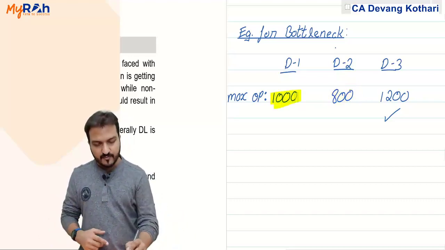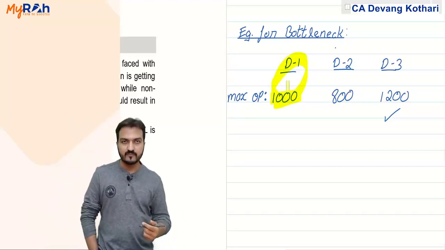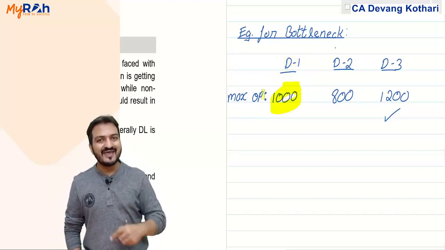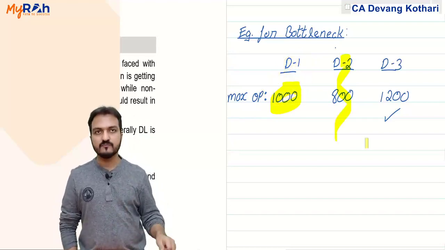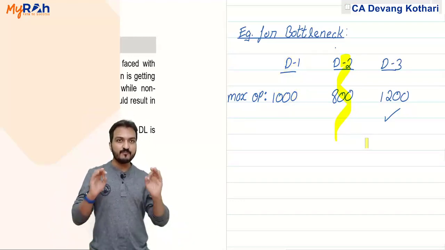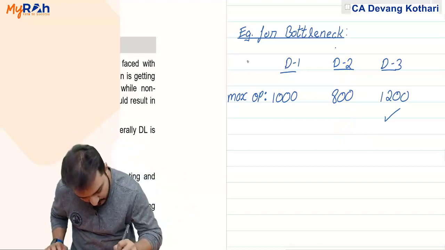Can I have 1000 production? Well, you can do 1000 production in D1, but even after that, out of that 1000, only 800 can be processed by D2. The remaining 200 will remain unused. Final product comes after D3. Your raw material is given in D1.